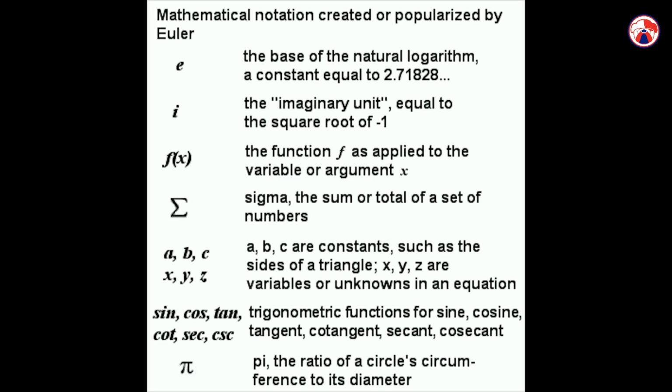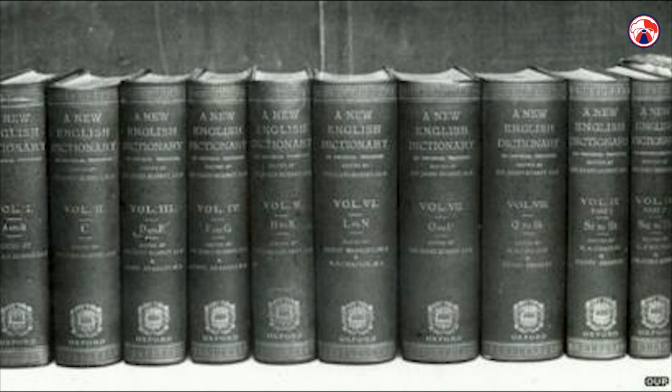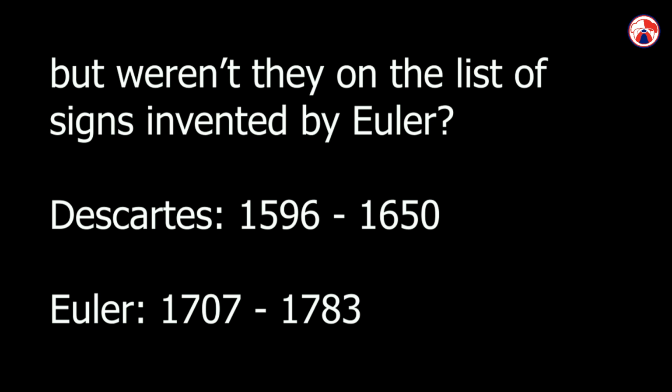Here come the philosophers. The integral sign was first used by Leibniz, as far as we know, and Descartes, when writing about algebra, was the first to use what we now normally use to represent the unknown letters, that is to say x, y, and z.